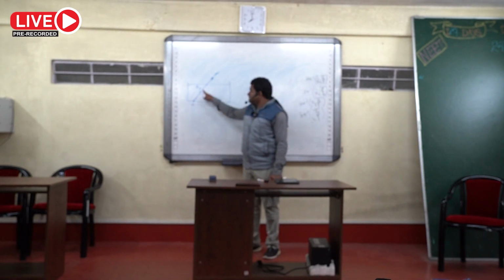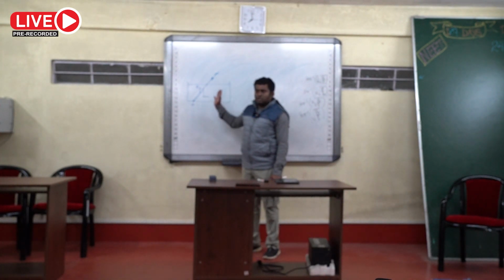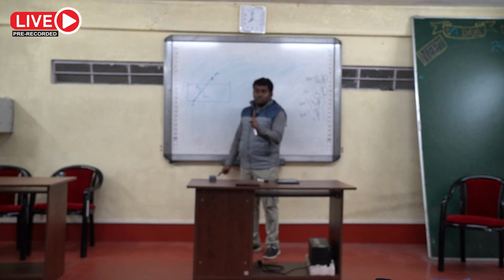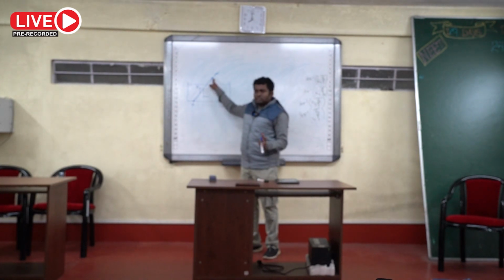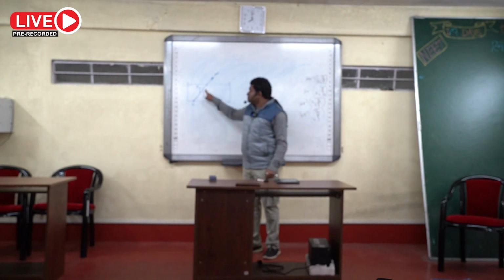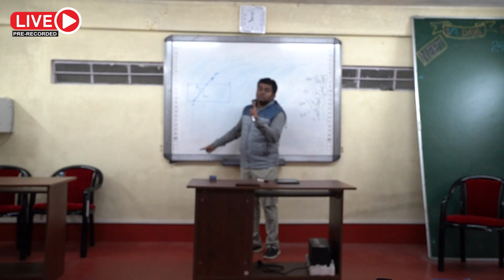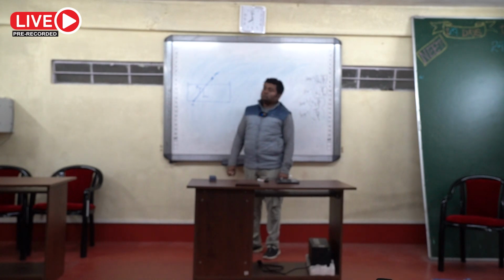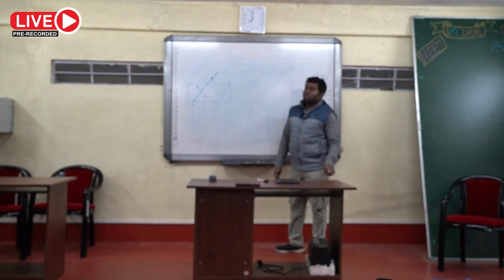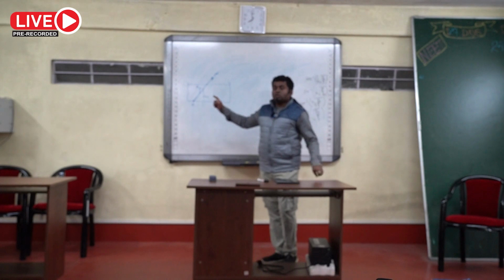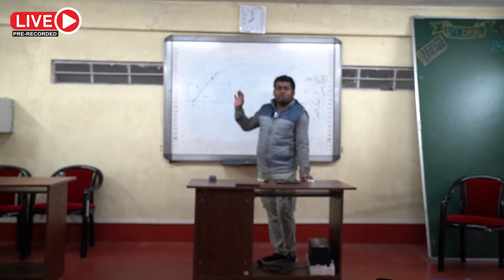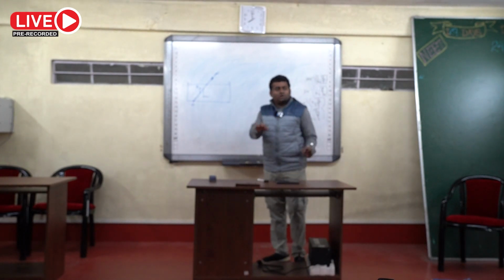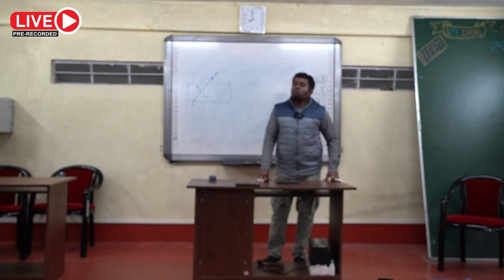You can also consider any other arbitrary point, but in that case the calculation will be more difficult, because if you choose, suppose, this point, okay fine, that is also possible, but for that you have to calculate the torque of this force and the normal reaction, and you don't know the normal reaction in this case. For translational equilibrium you have two equations: all x components of forces will be 0 and all y components of forces will be 0.